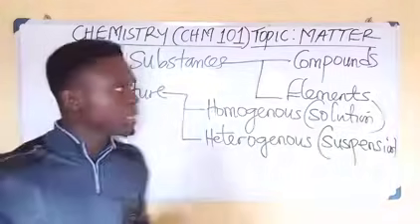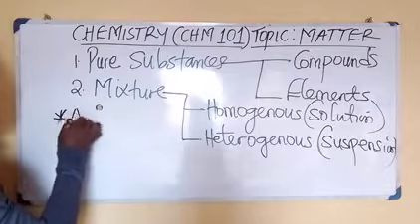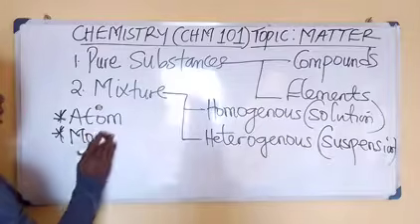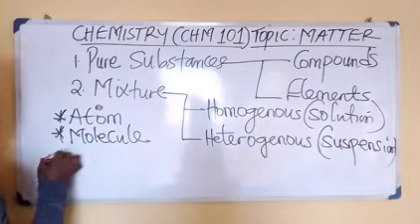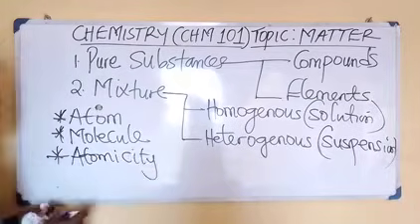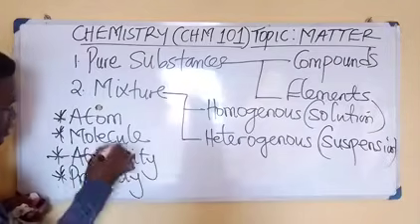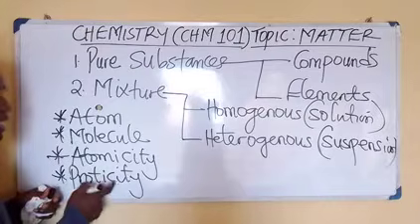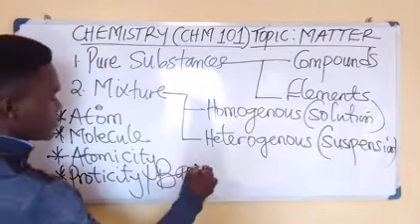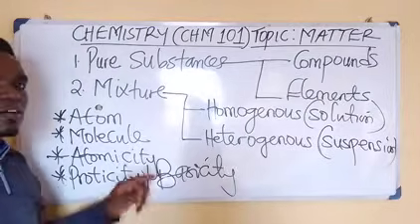Before we jump into explaining these four terms on the board, permit me to introduce what we call atom, molecule, and what? Atomicity. And let me also bring in proticity. Yes, trust me, you know this word. Another word for proticity is basicity, that is the proticity or the basicity of an acid.